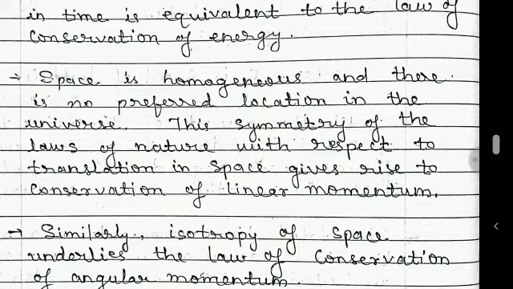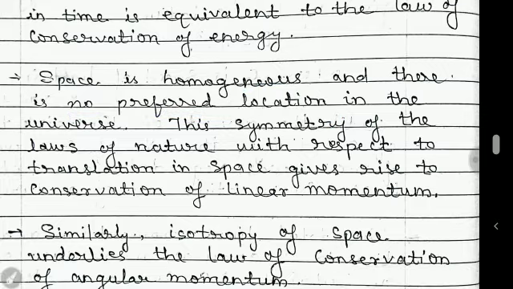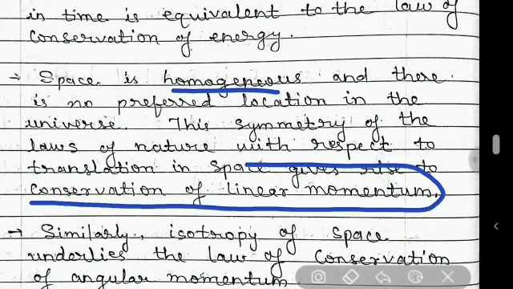So space is considered homogeneous, and so there is no preferred location. If you stand anywhere in space, you will find similar kinds of things. If you go to some other place and look around, you will find the same kinds of things. So in that case we can say the space is homogeneous, and due to this homogeneity of space there is a conservation of linear momentum.